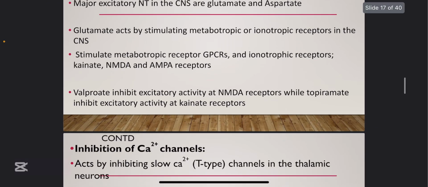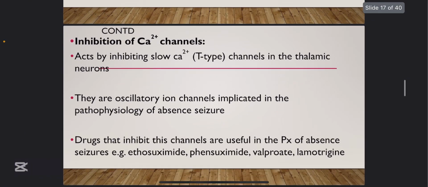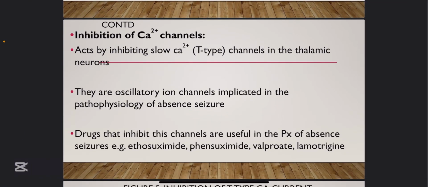Last but not the least, because it's a very important mechanism of action, is inhibition of calcium channel. Now, there is a calcium channel in the thalamus. This calcium channel is a slow calcium channel. Take note, in the MCQ they may put fast calcium channel. This calcium channel is a T-type calcium channel, not an L-type calcium channel.